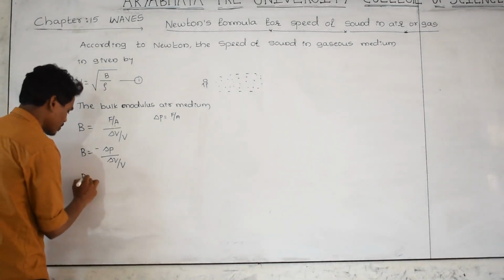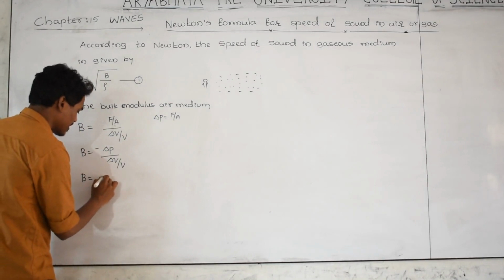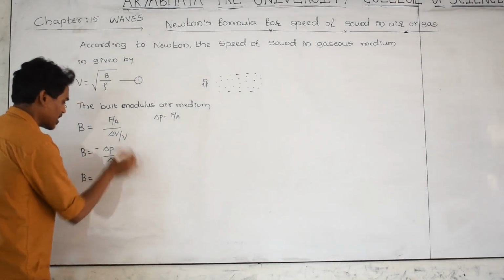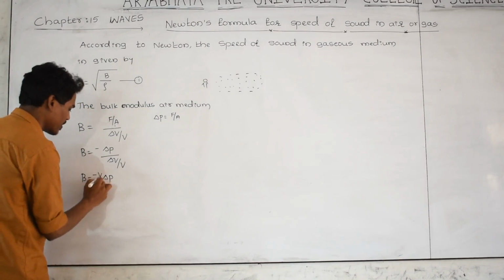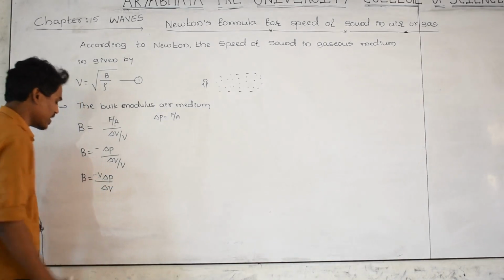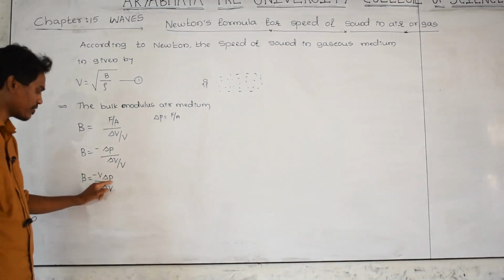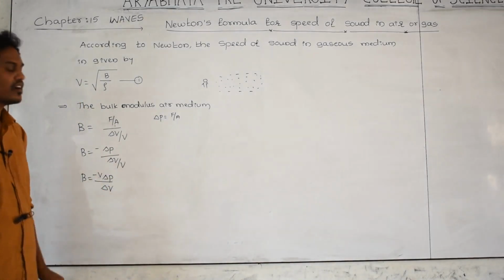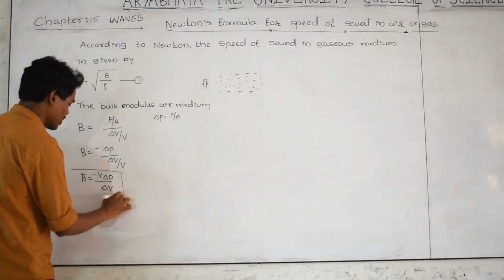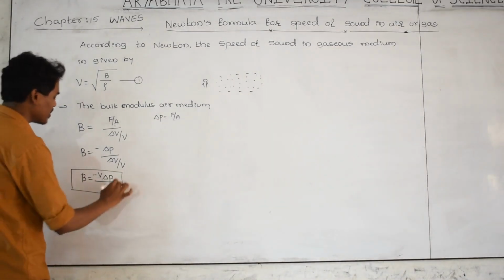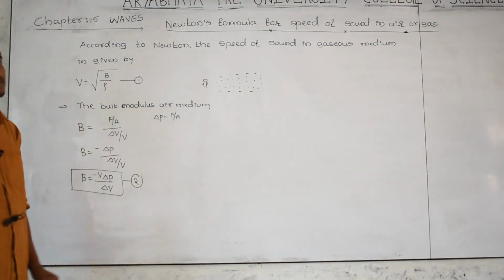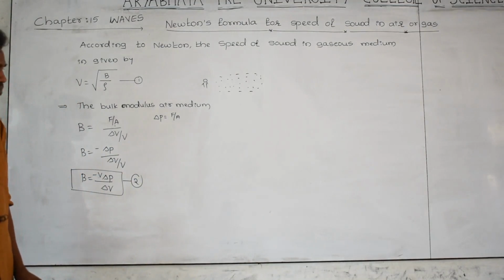And bulk modulus is equal to minus delta P. I am taking V on the numerator, and what is remaining is delta V. Let us take B is equal to minus V into delta P divided by delta V, and I am getting this equation. Let us call this equation number 2.